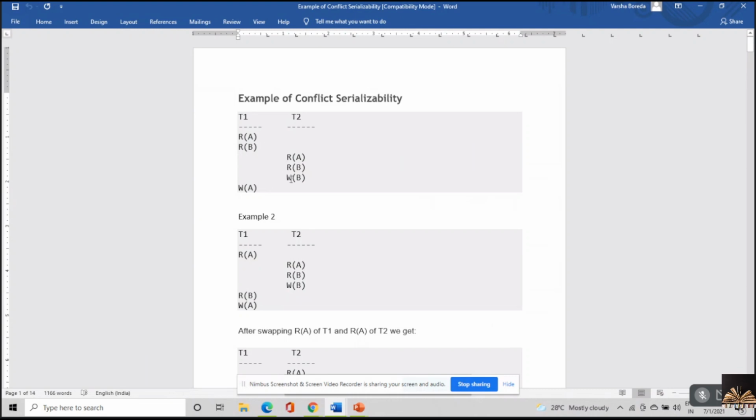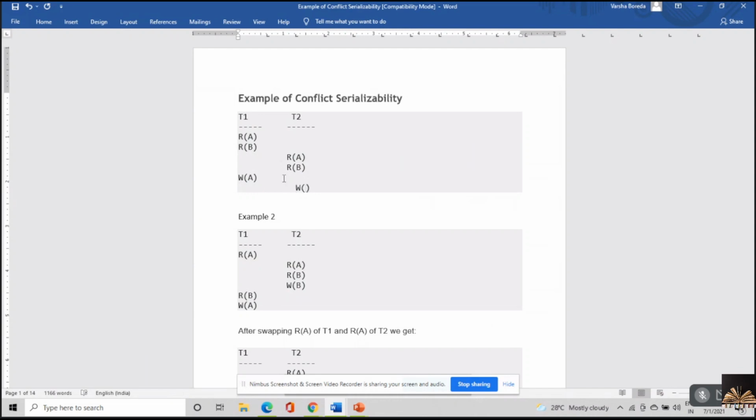Okay, write A compared with write B. Is there any problem with write A compared with write B? No, both are non-conflicting instructions. So I can make my write A come to this particular position, write of A over here. Okay, and this particular write B I can delete, and this I can make it here.